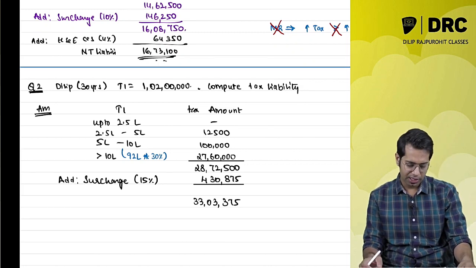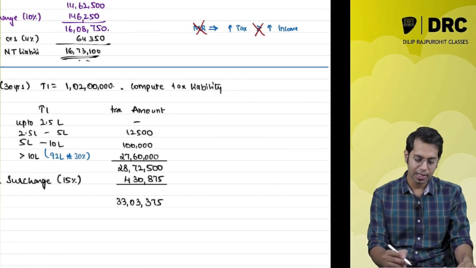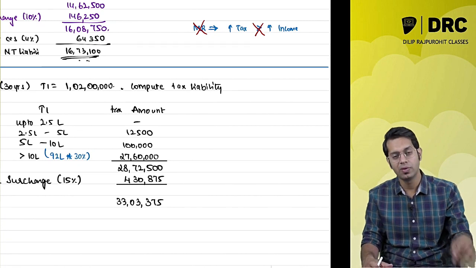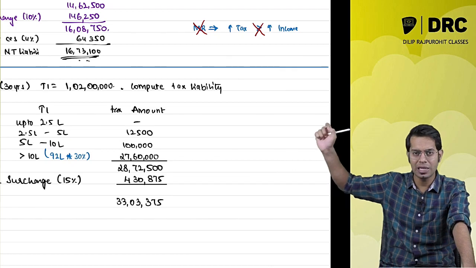Sir, how are you going to check that? Now please note, the question is nowhere asking you to find the marginal relief, but we will have to do it. We will have to find it. Why, sir? Because my income is slightly more than the surcharge limit.